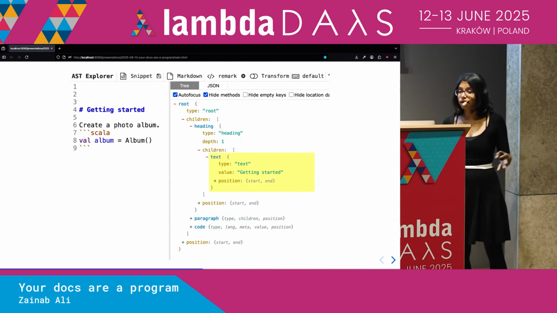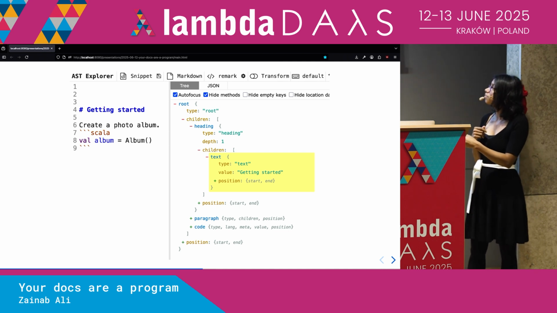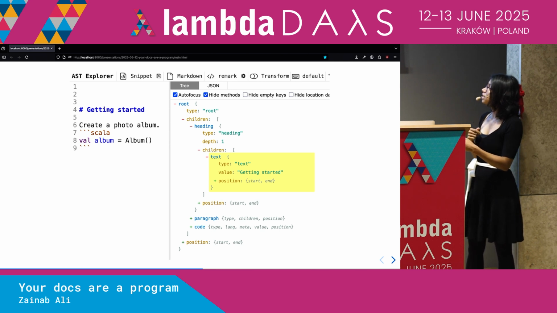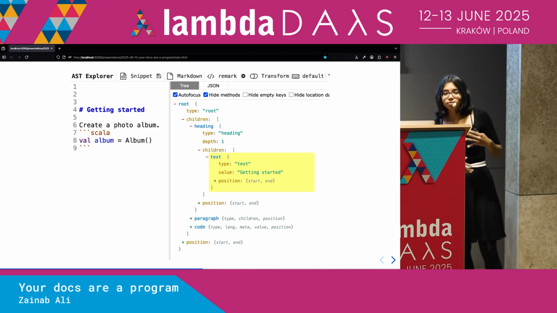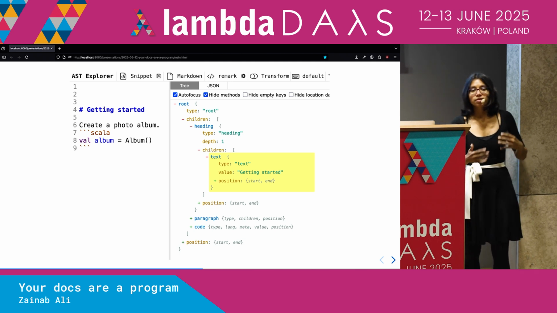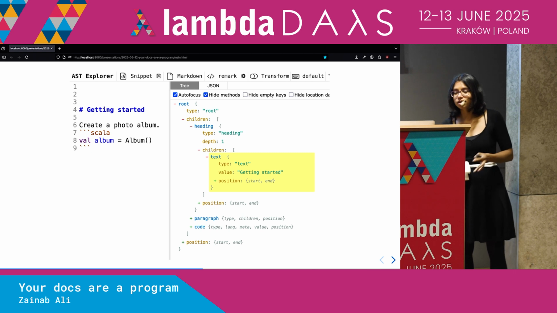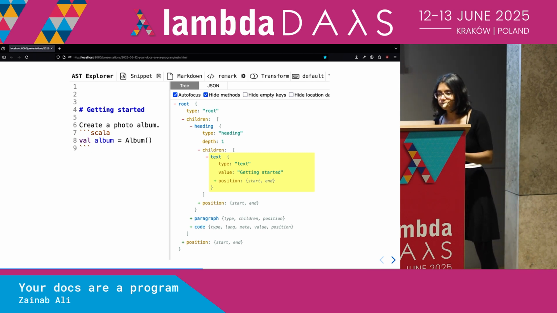If you take a look at Markdown, this is an example of a tree explorer. You'll see that there is some structure here. There's a heading, there's a paragraph, there's a code snippet. And so we can actually take our Markdown and convert it into this tree structure. Now, if you use Markdown, pretty much every tool that you're using will be doing this under the hood. It will be building a tree structure of what that text looks like in terms of headings, paragraphs, lists, and it will be manipulating that structure.